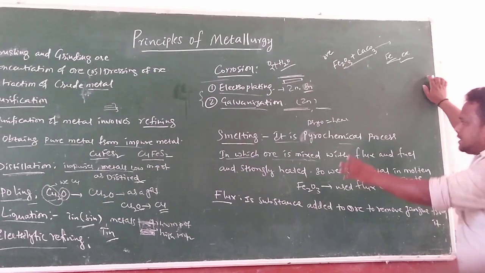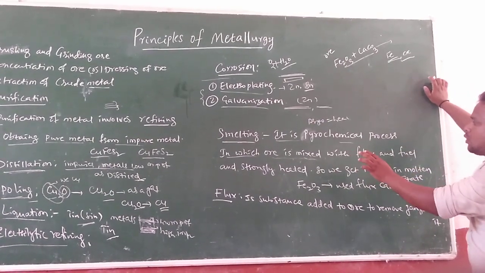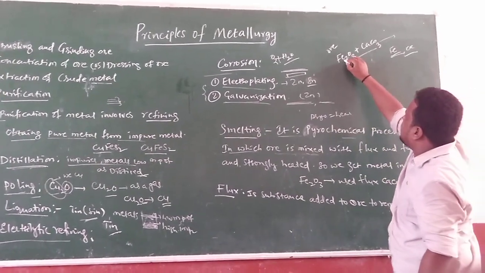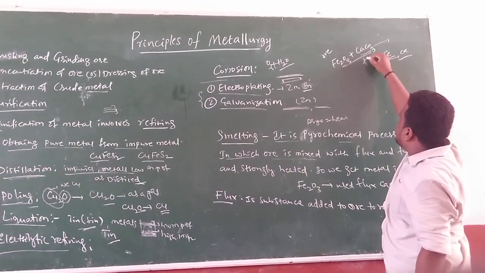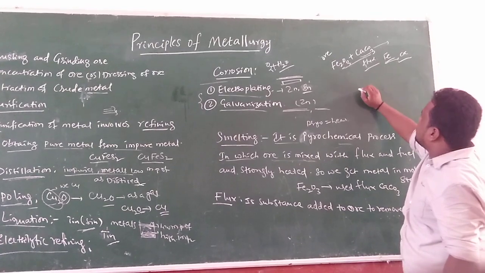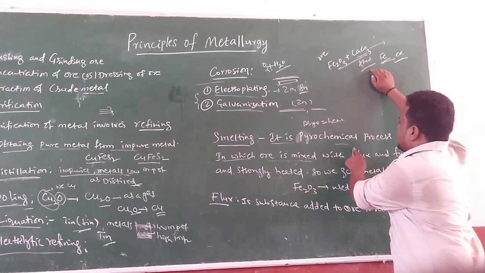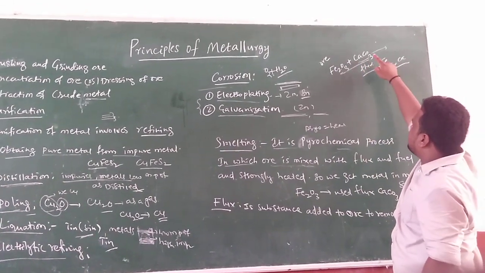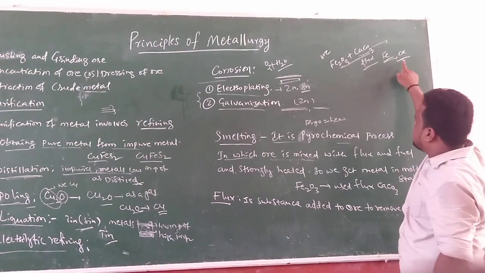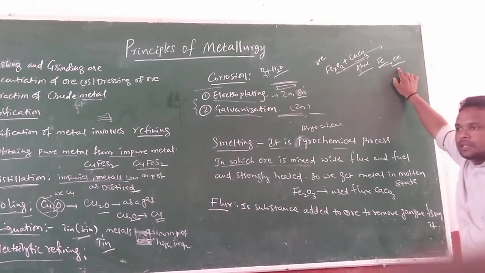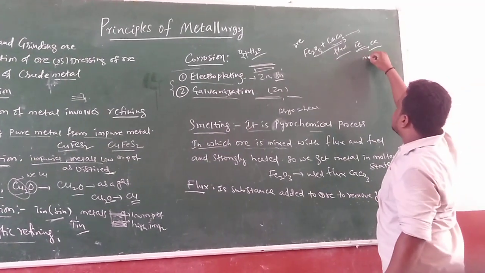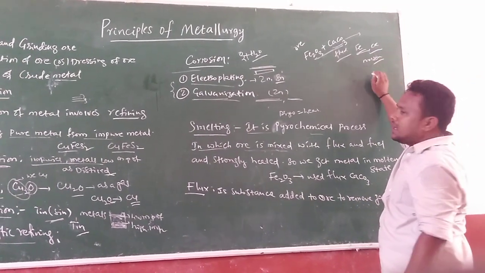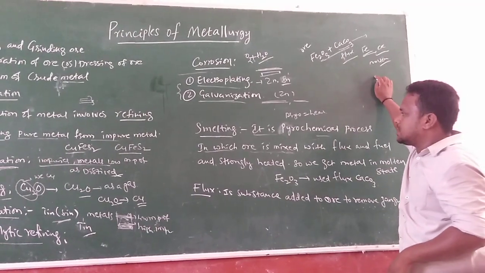It is a pyrochemical process in which the ore, hematite, is mixed with a flux. Here CaCO3, calcium carbonate, acts as the flux. Due to that, we get the metal in the molten state. Molten state is nothing but a paste-like liquid. This is smelting.